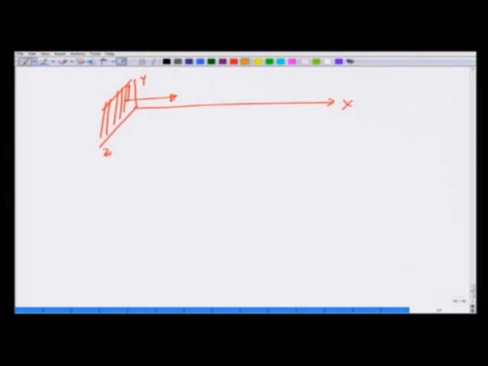We also consider harmonic waves which have a disturbance y(x,t) equal to A sine 2 pi (x over lambda minus nu t).